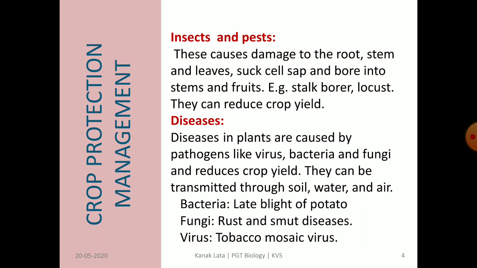Some pathogens are seed-borne also. These pathogens also reduce the yield of the crop. Examples of common diseases are late blight of potato caused by bacteria, rust and smut disease caused by fungus, and tobacco mosaic virus caused by virus.